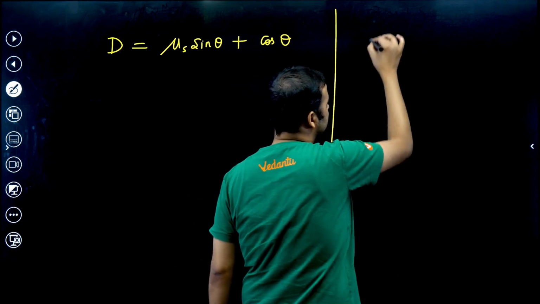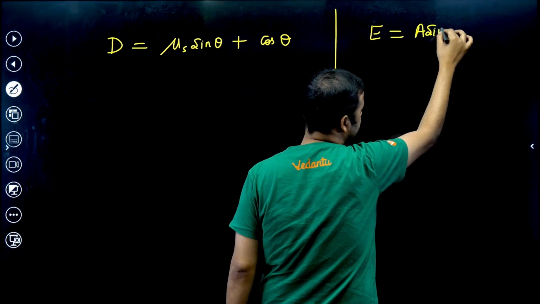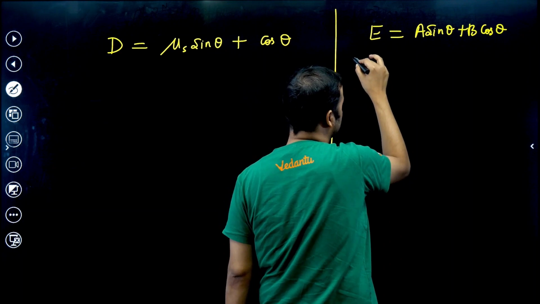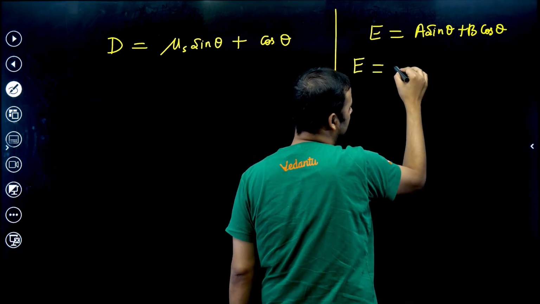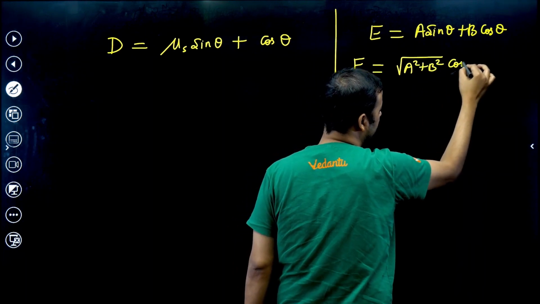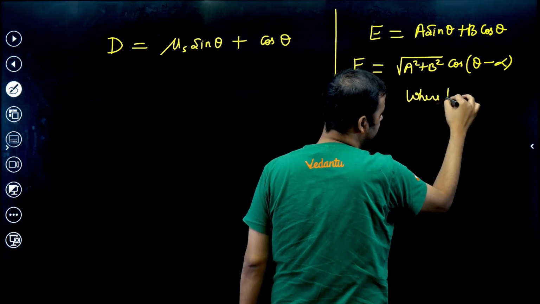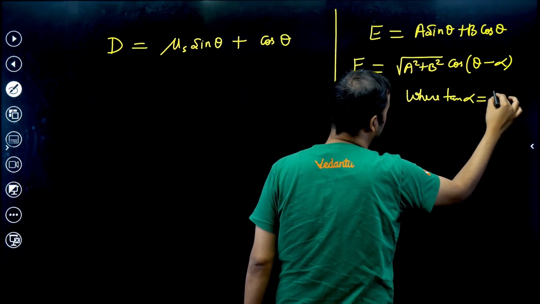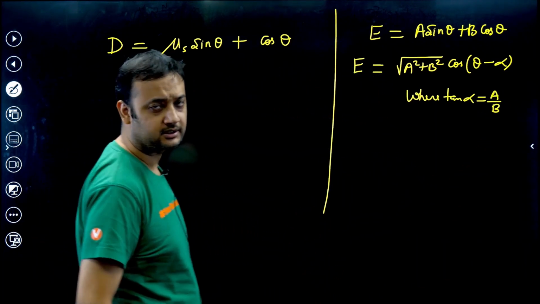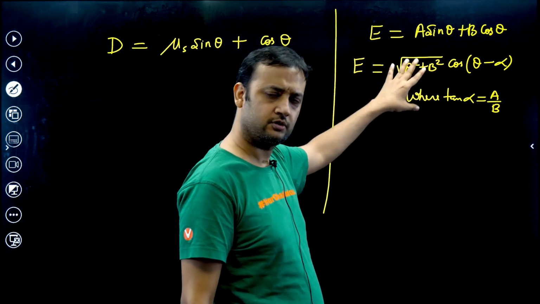Now you might have been taught about this in the trigonometry chapter in mathematics: suppose any expression E is of the format a sine theta plus b cos theta, then E can be written as under root of a square plus b square into cos of theta minus alpha, where tan alpha is equal to a by b. I don't know if you have been told this or not, but this is a very important thing taught in mathematics. If you know this, then we will solve using it. If you don't know this, then also I will solve.